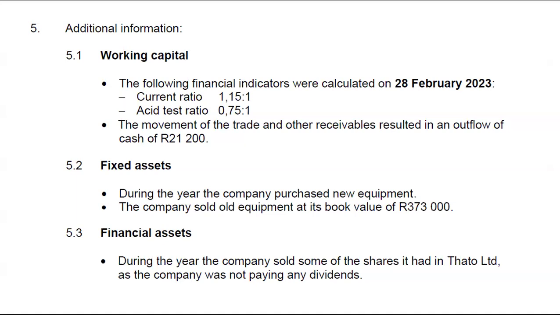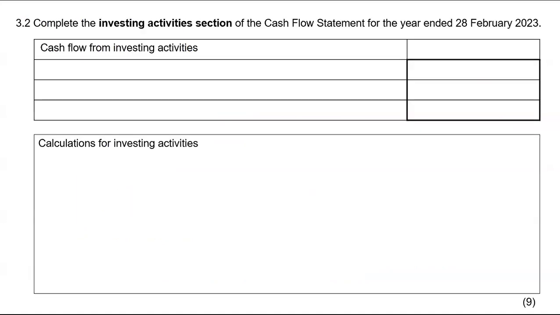I will take it straight here and put it there as disposal of tangible assets, or tangible assets sold. And I will put it there as 373,000. I did not do that. Instead, I wanted to find the equipment that was purchased. And that information, I got it from here.